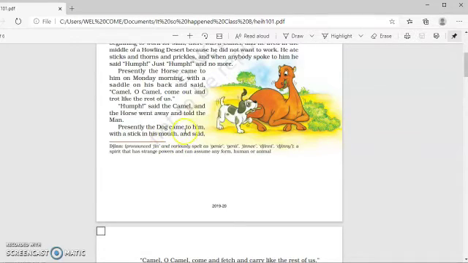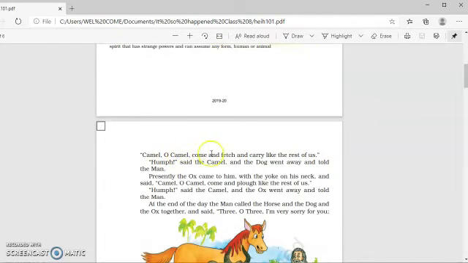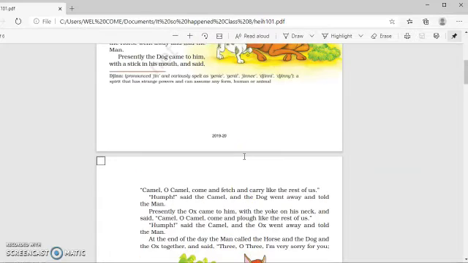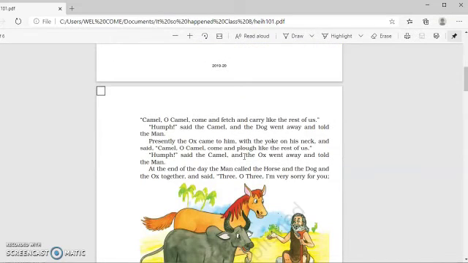Presently the dog came to him with a stick in his mouth and said, "Camel, oh camel, come and fetch and carry like the rest of us." So the next animal who came to tell the camel to come and work was the dog. And he was having a stick in his mouth, and he said, "Come and fetch like the rest of us." "Humph," said the camel, and the dog went away and told the man. So the dog also did the same thing, because camel was not ready to work, so he went away and told man.